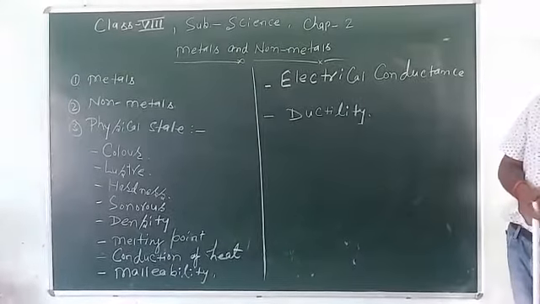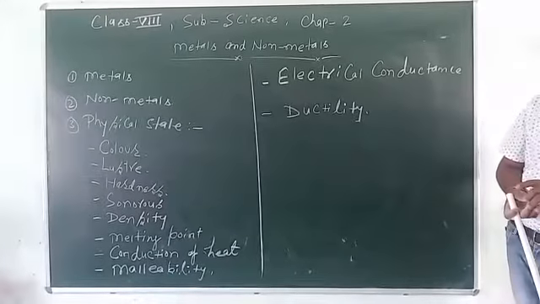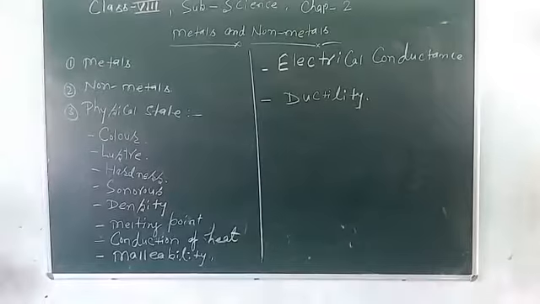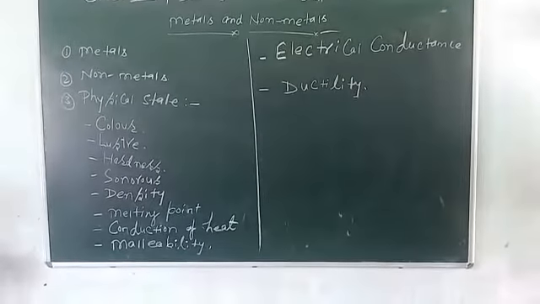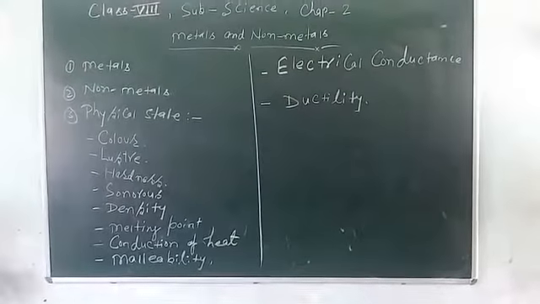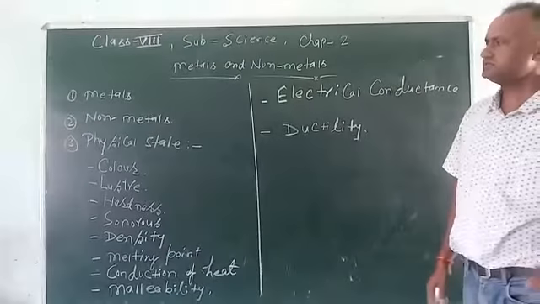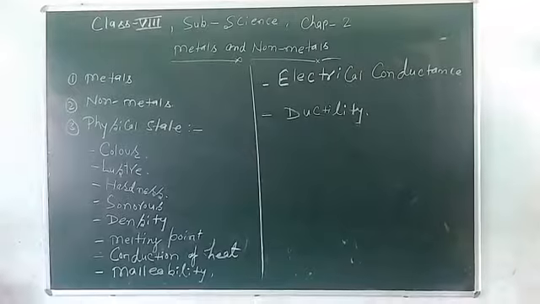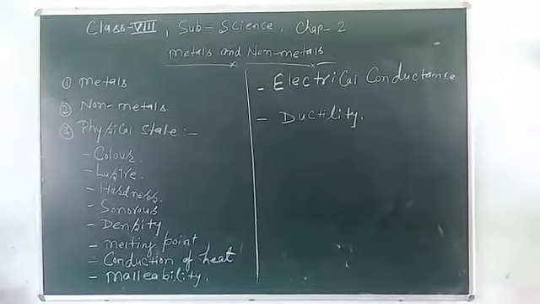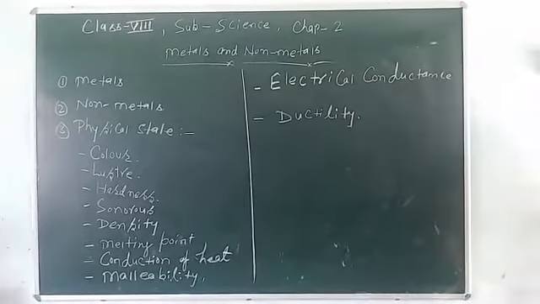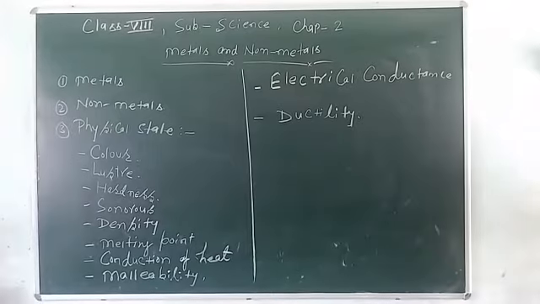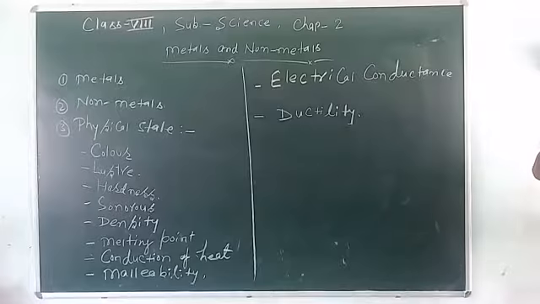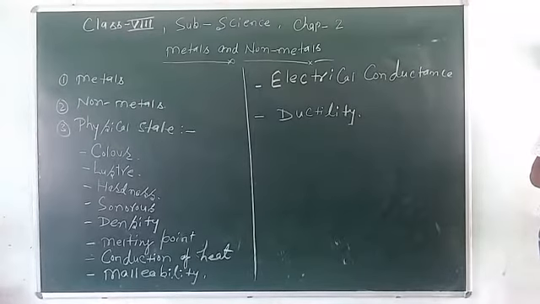Chapter 2, we will discuss metals and non-metals. Metals means those substances which are shiny in nature, and non-metals are dull, meaning they do not have a shiny property. On the other hand, metals are found in the free state of the elements or combined with other elements, like oxides.